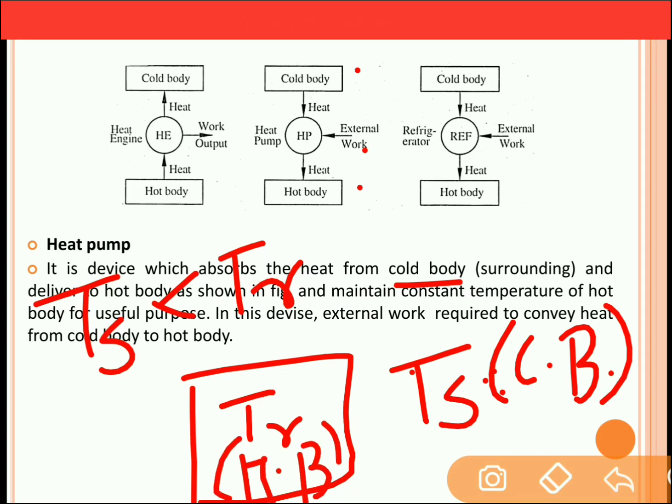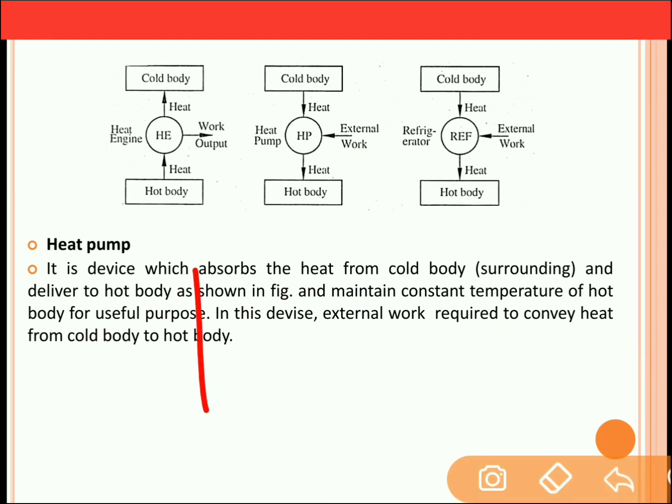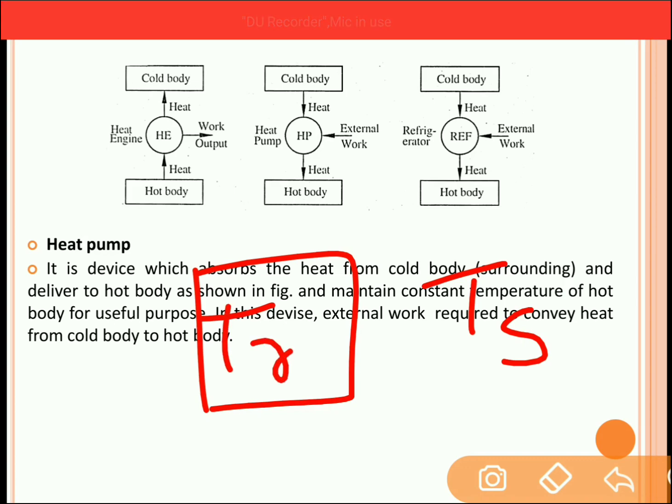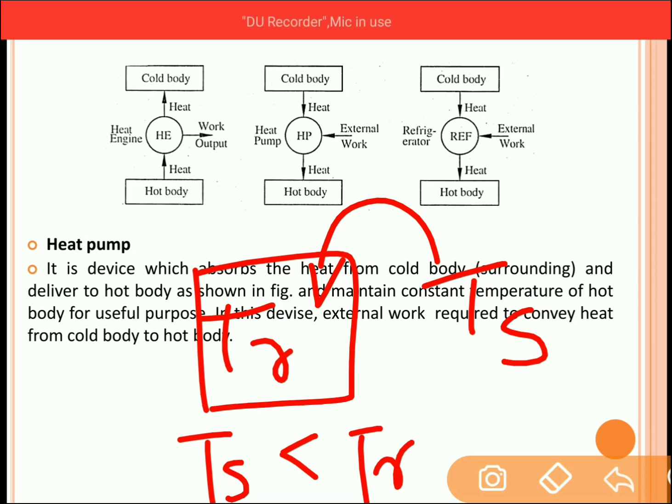This hot body is nothing but the room, whose temperature will be greater as compared to the surrounding temperature in case of winter. Now what we need to do? We need to transfer the heat from the surrounding to the room. Now heat can't transfer from the low temperature body to the high temperature body. Here surrounding temperature is less as compared to the room temperature during winter season.